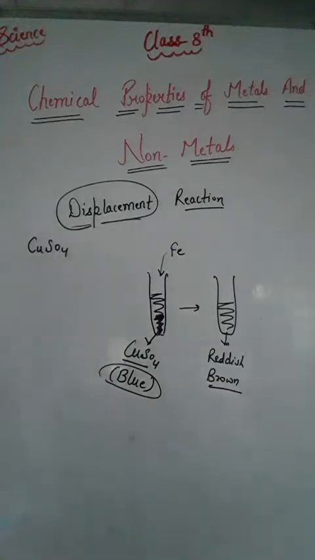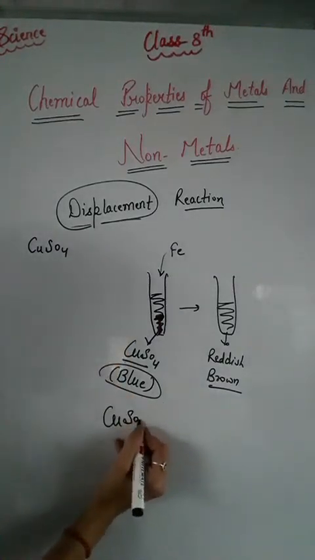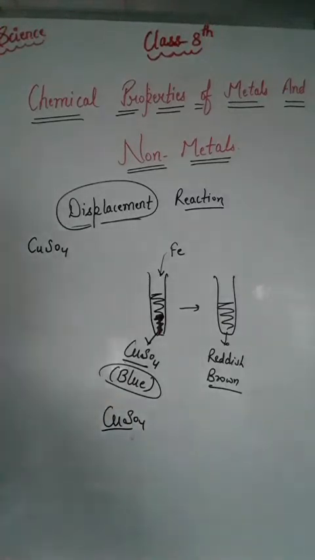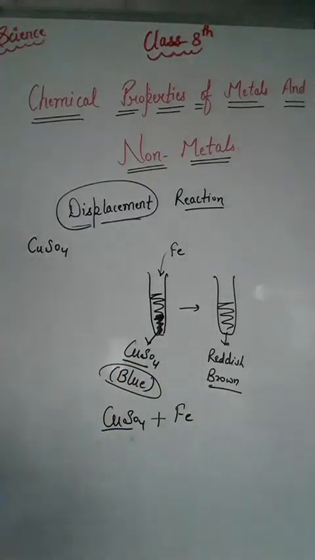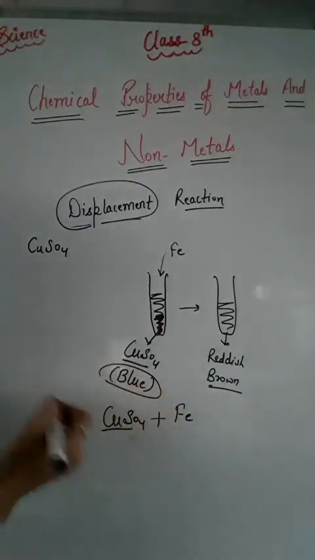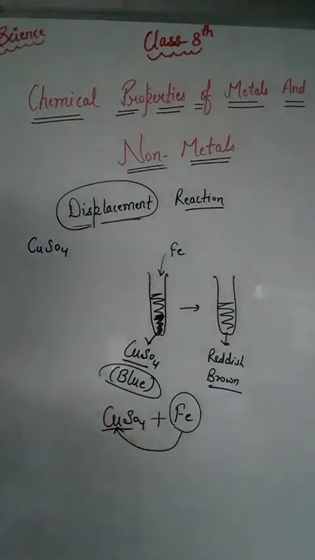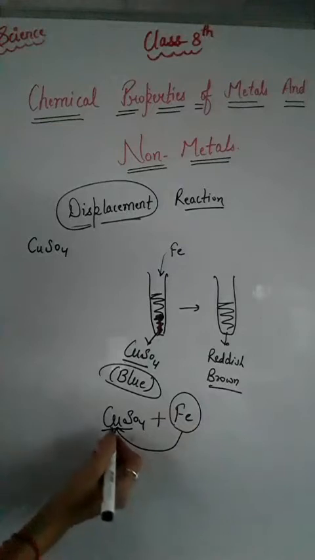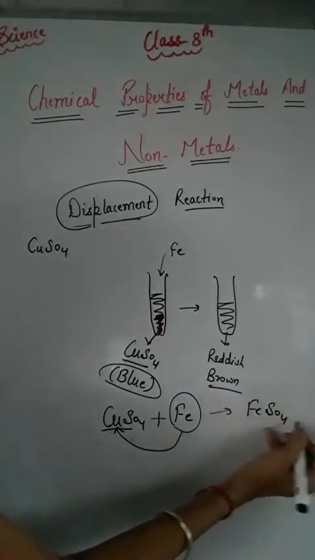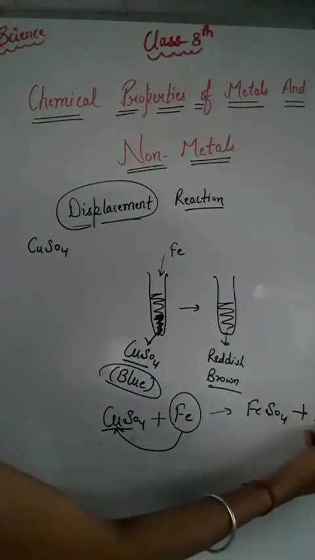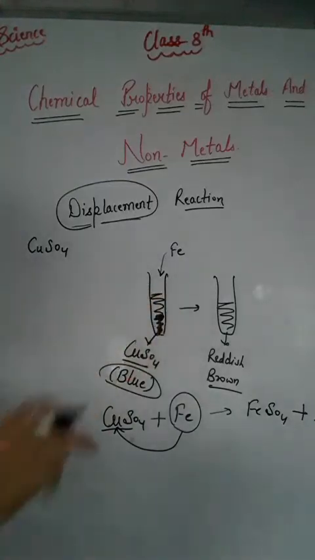Let us write down the chemical reaction here. We have a solution of CuSO4 and we dip an iron nail in this solution. Then what happens? Iron displaces the copper and makes FeSO4, ferrous sulfate, and the copper is released, right? This is the chemical reaction that shows this experiment.